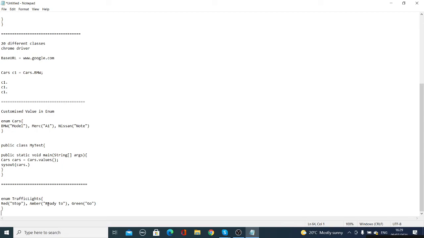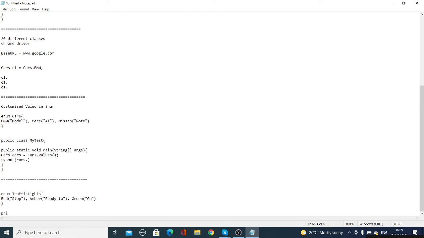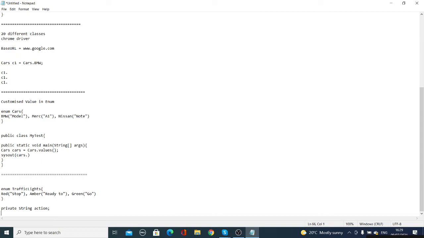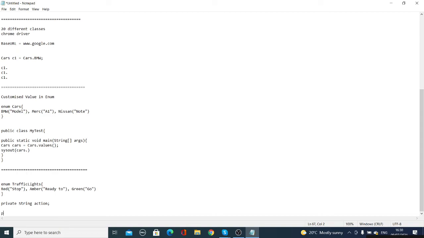So this enum has this customized value. For this, we have some actions. So we can define these actions in this class. Create one method, private String action, because we are defining a string action. This is a method there. We can put public, but we keep it private for us. Whenever these lights are there, we will call this method for that action.